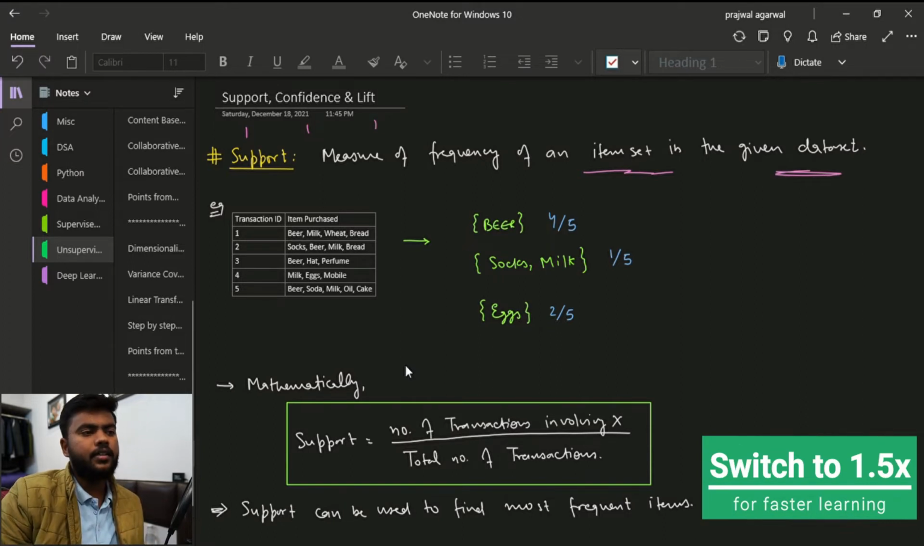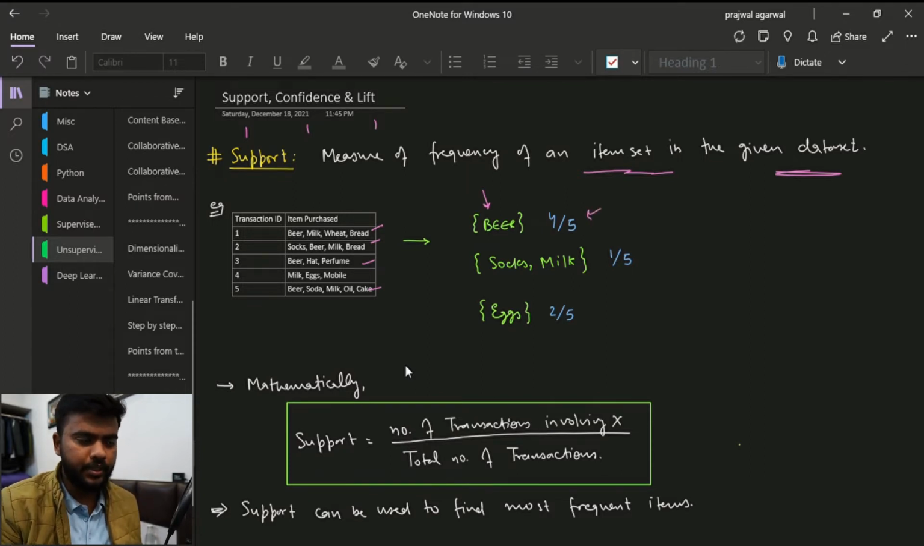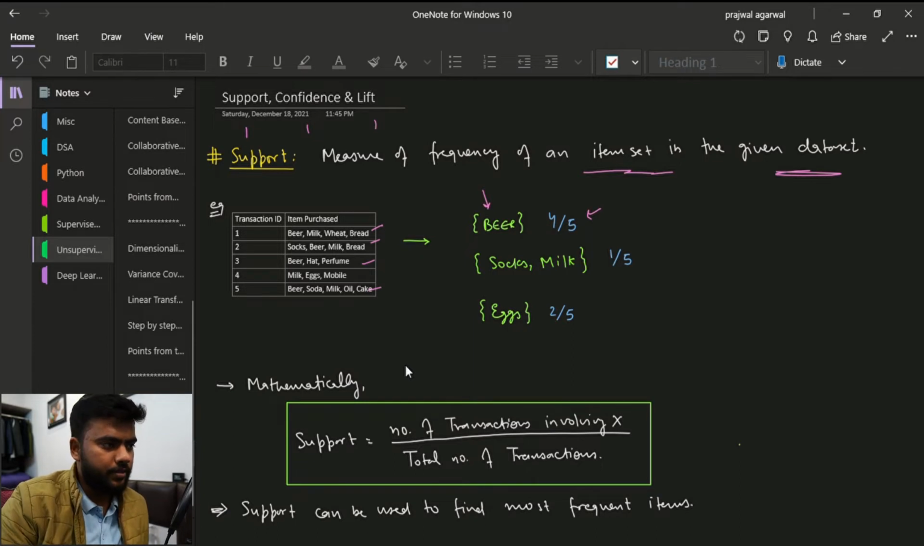Okay. So for example, beer is one item set, socks is one item set, milk is one item set. So support is the number of transactions involving this item set divided by the total number of transactions. Okay, so the number of transactions involving beer are 1, 2, 3 and 4, right? And the total number of transactions is 5, so its support is 4 by 5. Then we have socks and milk. Socks and milk is just in one transaction, it's 1 by 5.